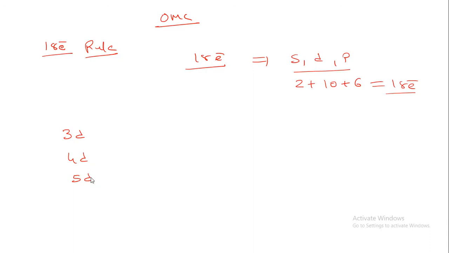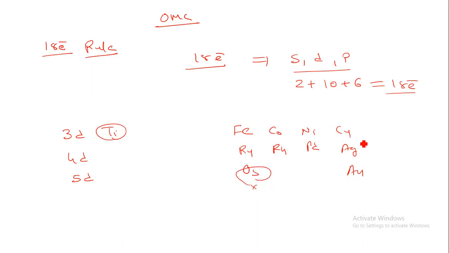Now these 3d, 4d and 5d elements, we are very much focusing on the titanium complex. Here we can have Fe, ruthenium and osmium, cobalt and rhodium complex, nickel and palladium. Here we can have Cu, Ag and Au. So apart from osmium, all these elements are very much important from the organometallic chemistry point of view.